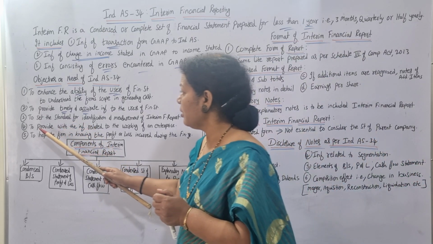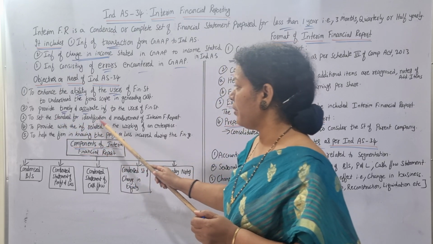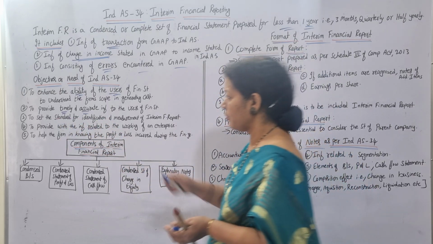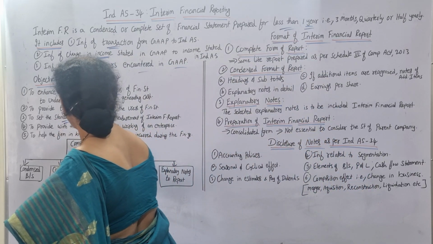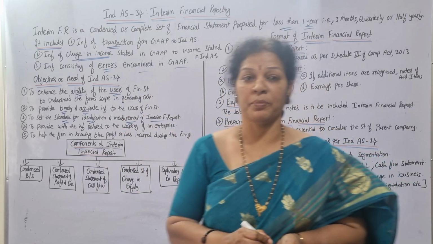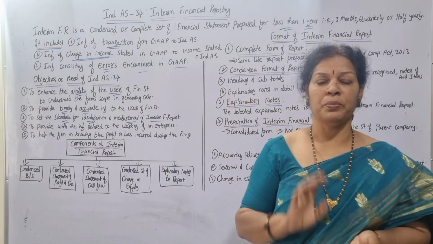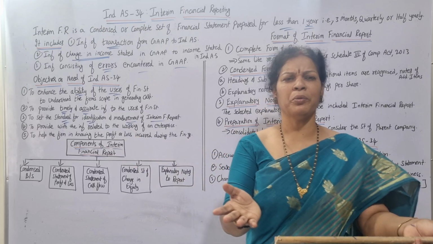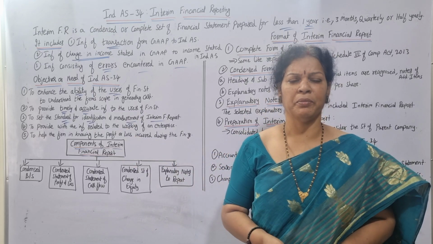And also to set a standard for identification and measurement of the interim financial report. A report should be like this. Every 3 months we are preparing this, so we are going to set up a standard. This is the standard we want to follow.